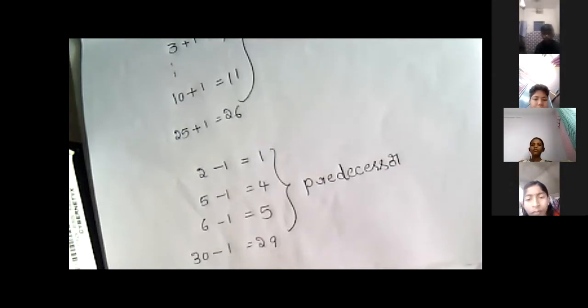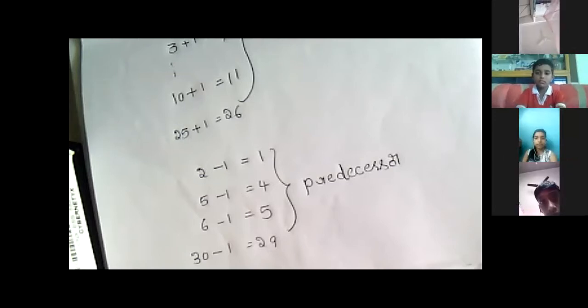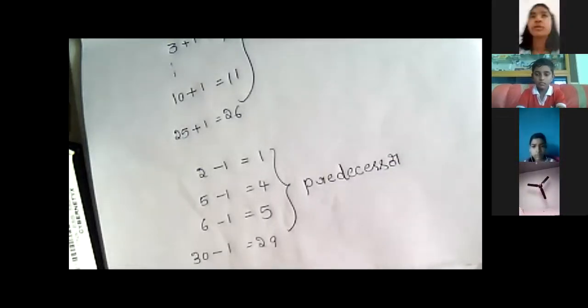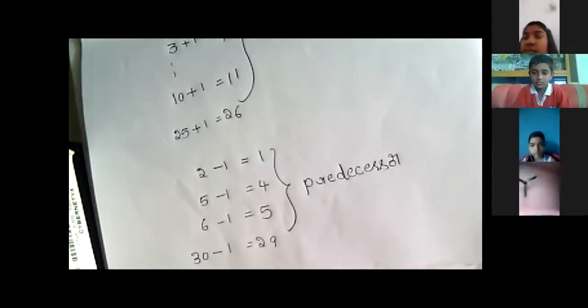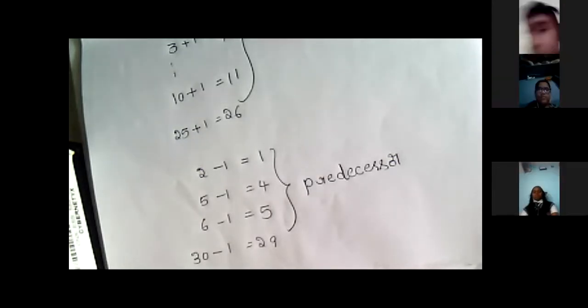So when we subtract 1, we get the predecessor. When we add 1 to any number, we get the successor. Is this clear? Yes, very good, Kaif.